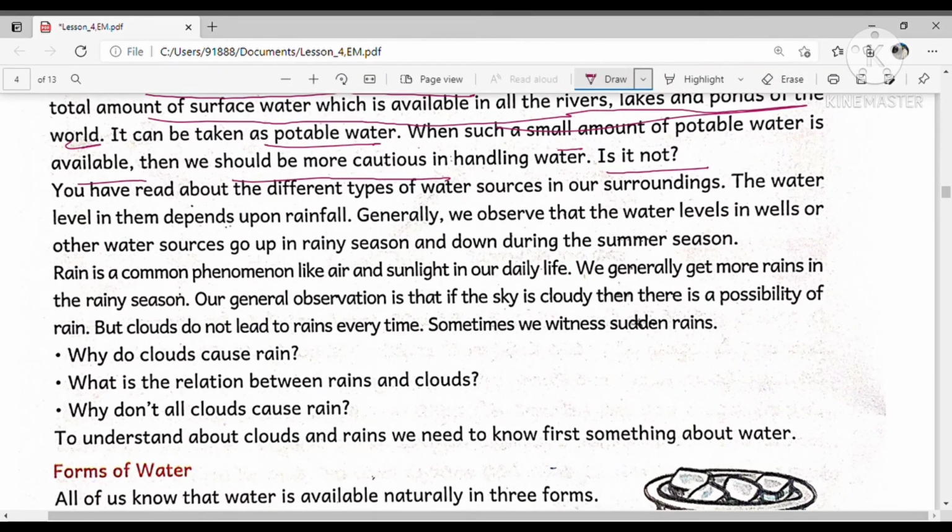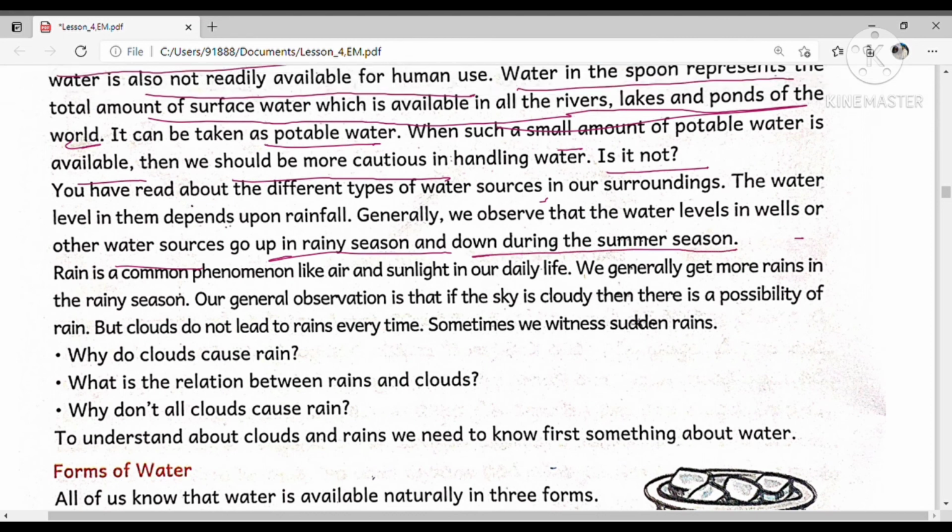You have read about the different types of water resources in our surroundings. The water level in them depends upon the rainfall. That means the water table always depends on the rainfall. Generally, we observe the water levels in the wells or other resources go up in the rainy season and down during the summer season. Water levels in wells and rivers rise in the rainy season, but similarly they go down during the summer season.